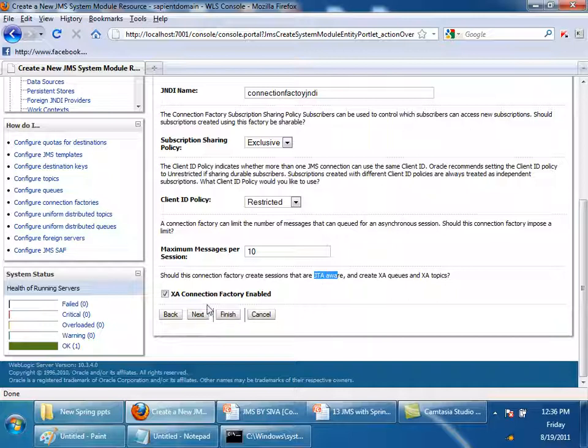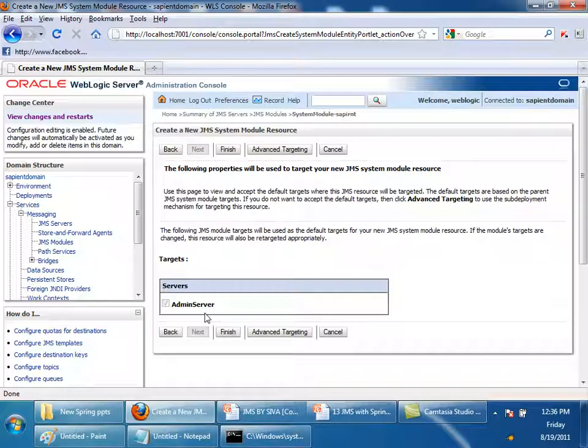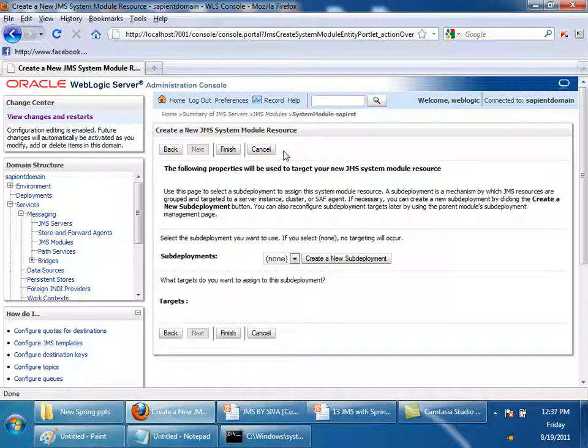Let the extra transaction factory be enabled. Take next. Okay, I can click on advanced targeting. Click on advanced targeting and create a sub deployment.